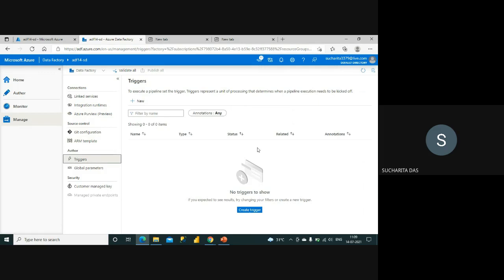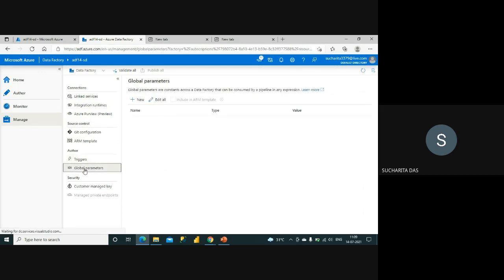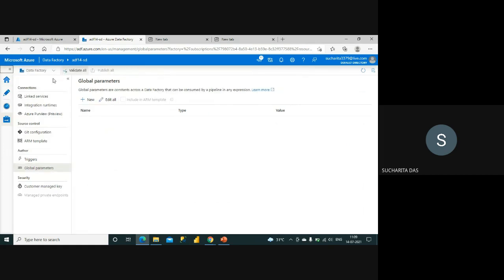Then you have the triggers. As I told you, there can be many triggers you can create on your pipeline. There are broadly three different types of triggers. You can create your triggers from here. Global parameters is something where it's like a global variable. In a data factory you can create multiple pipelines and you can use the global parameters if required. So this is about all these four links that you get here at the left part of the data factory.